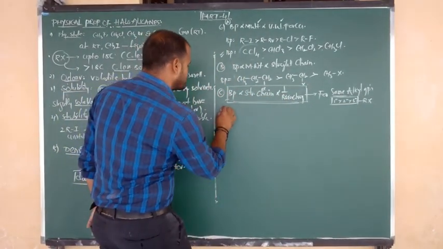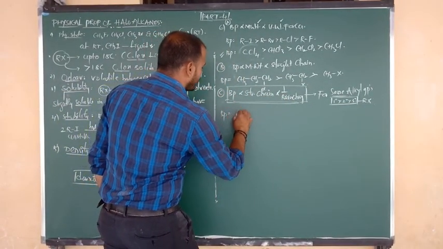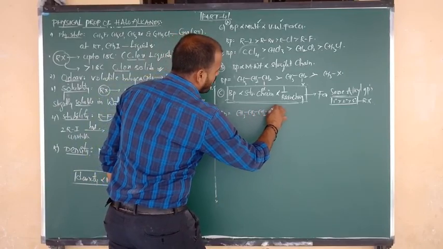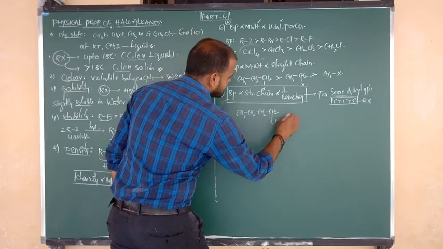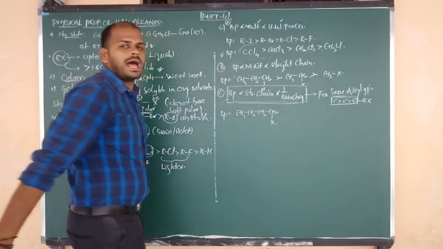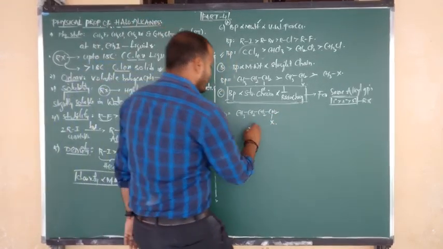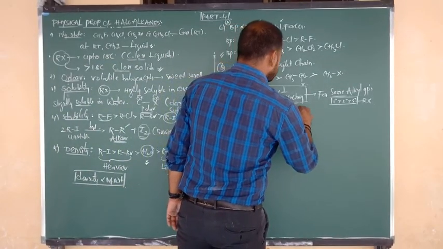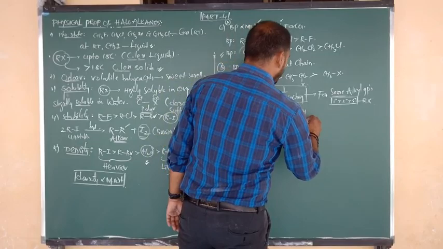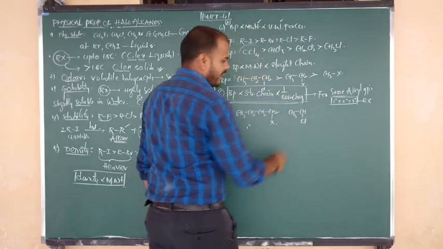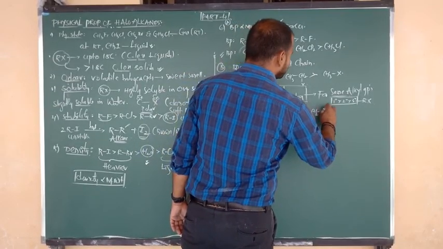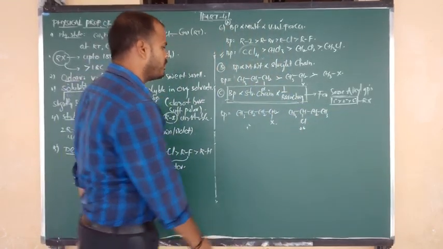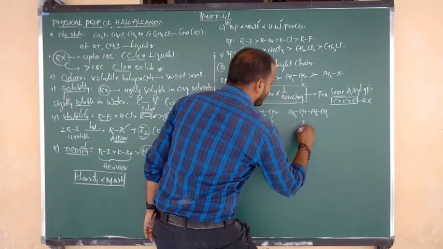Let us go for an example. Boiling point order: CH3 bonded to CH2, CH2, CH2, Cl, halobutane. It is in which form? Primary form. Next, CH3 bonded to CH, below the plane I am going to write Cl, and again here CH2 and CH3. So this is nothing but secondary halobutane, or we can say secondary chlorobutane.